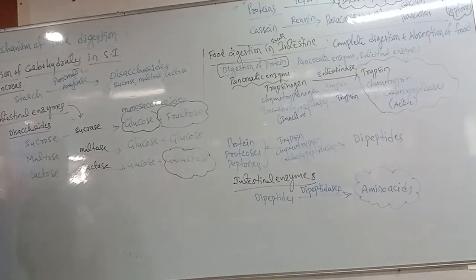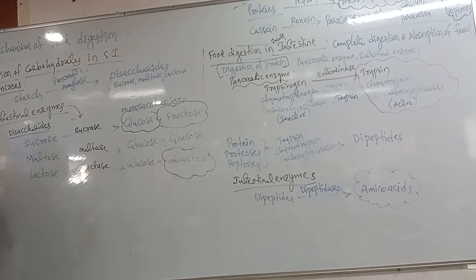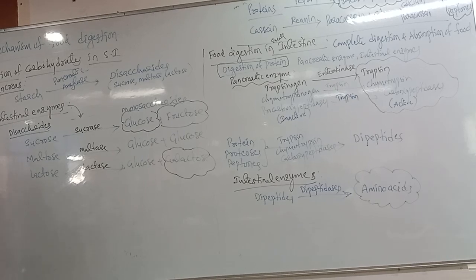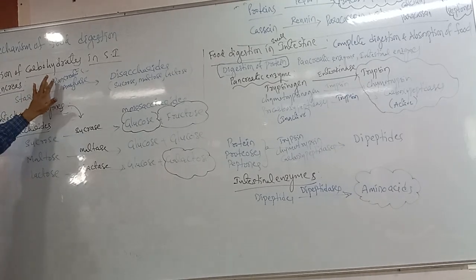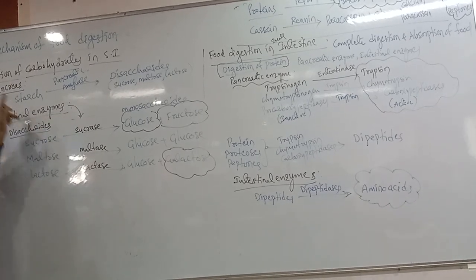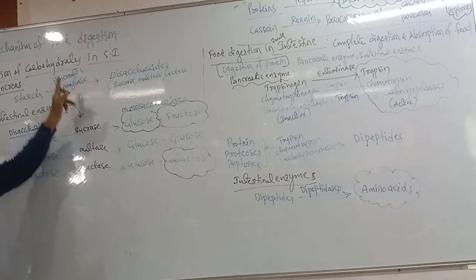At the same time, we are taking carbohydrates also. Carbohydrate digestion only started in the buccal cavity, only 30%, but the remaining 70% of carbohydrate digestion takes place in our small intestine. In carbohydrate digestion also, pancreatic enzymes and intestinal enzymes both work. Mainly pancreatic enzymes, mainly pancreatic amylase.